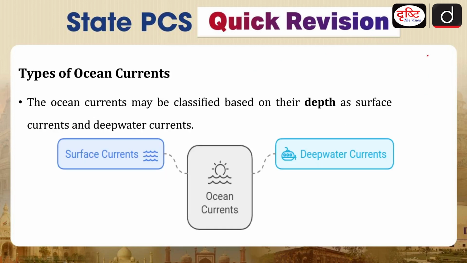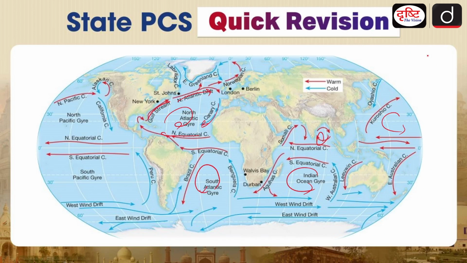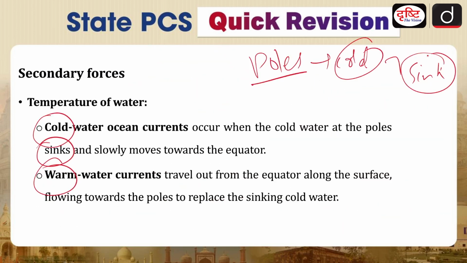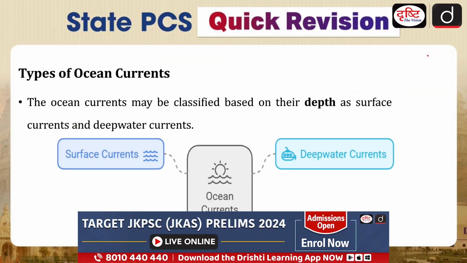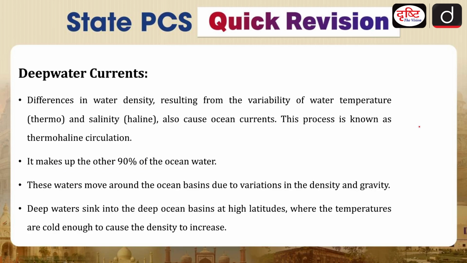Okay, now what are the types of currents? One is your surface currents, which we have already seen. These are your surface currents which are there because of the wind's effect. And then second is your deep water currents, which are there because of your temperature and salinity. So here you can see in this particular picture, these are your deep water circulations which are there because of the temperature difference and the salinity.